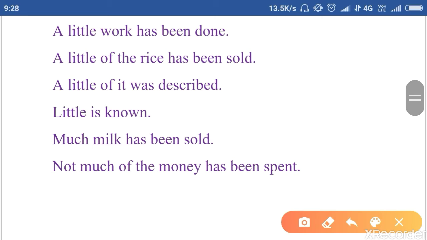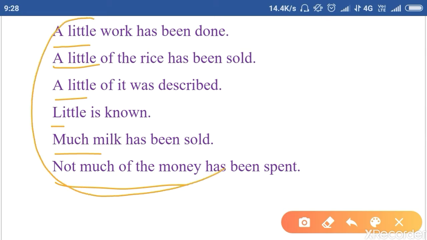Now the next rule is a little. A little of the, much milk, not much of the money. Always remember these things, okay? They take a singular verb. A little work has been done. A little of the rice has been sold. Little of the rice, because we can't count the rice. A little of it was described.